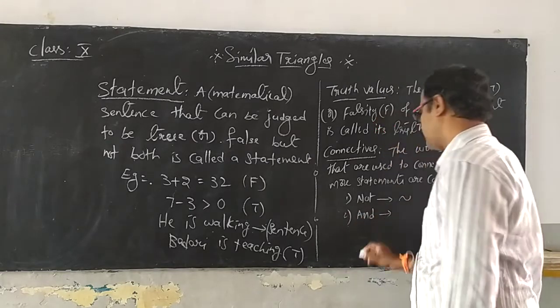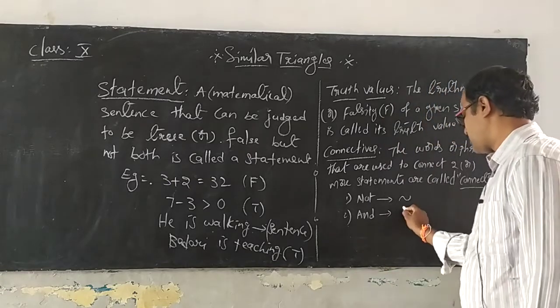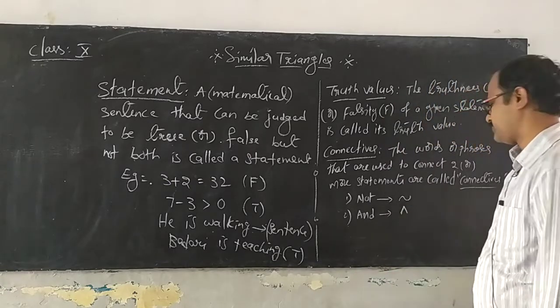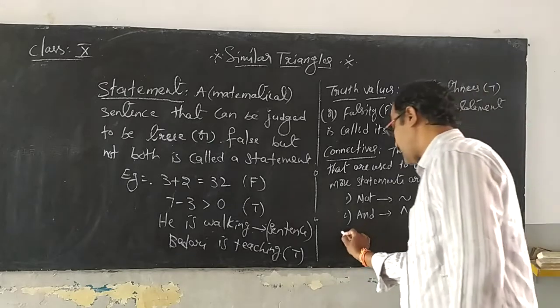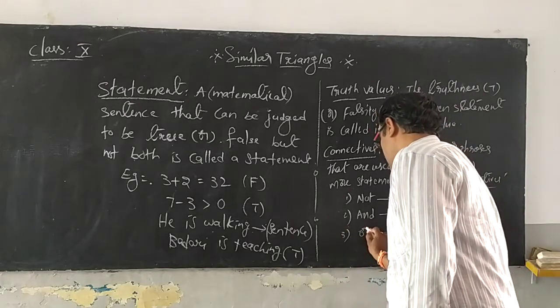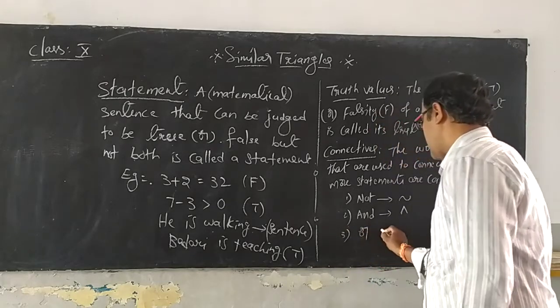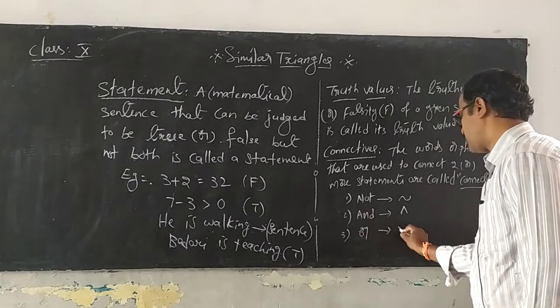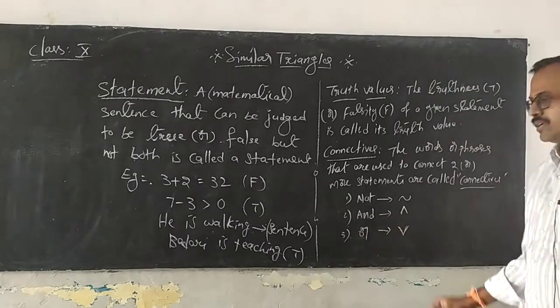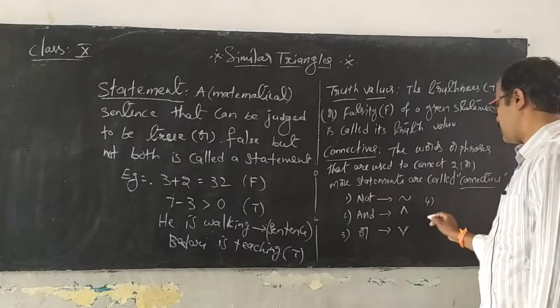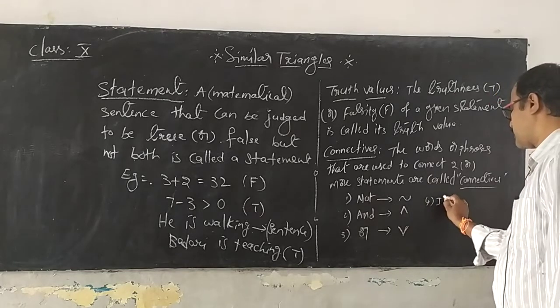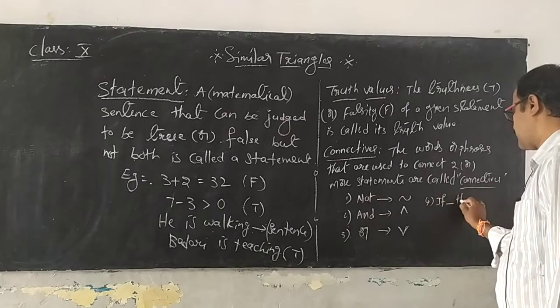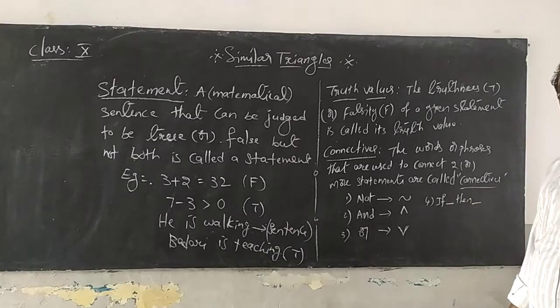And it is represented by the symbol called cap, ∧. The third connective is or. It is represented by the symbol ∨. And the fourth one, we use the connective if-then.